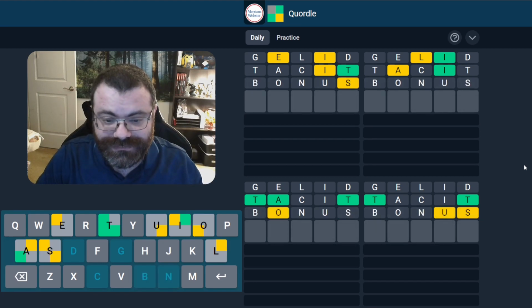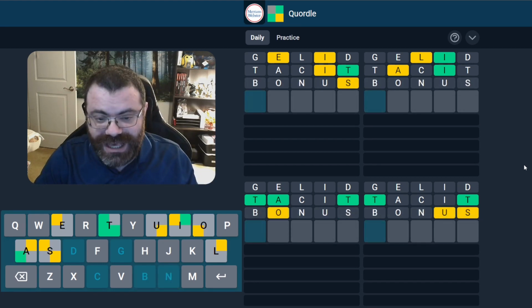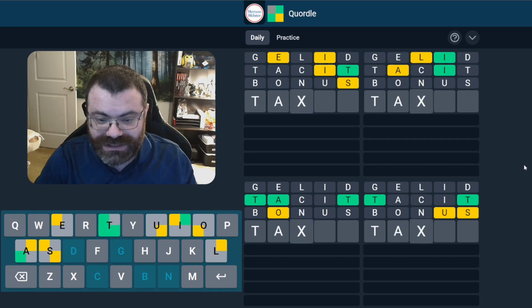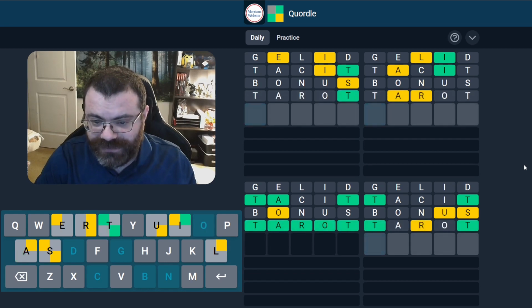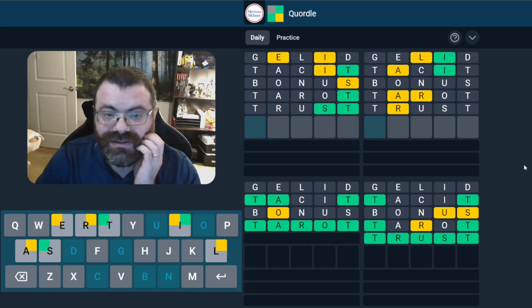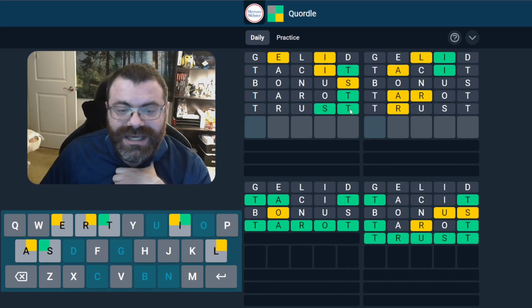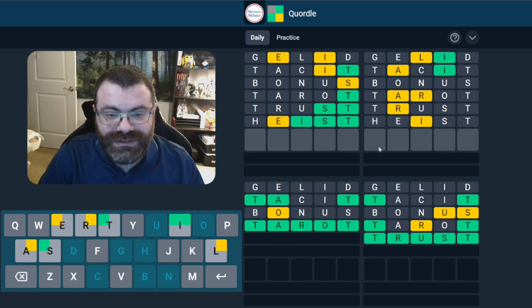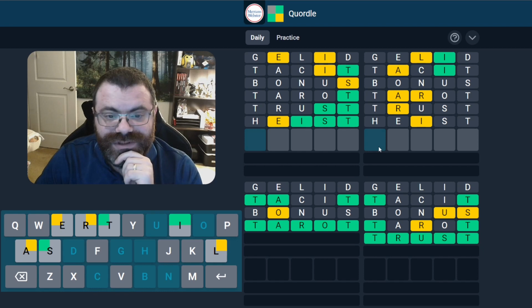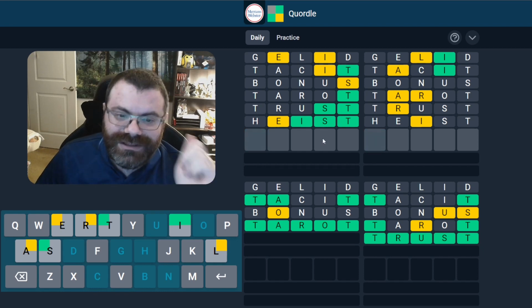Let's try that. It is not taunt. In fact, there's an O. So it's T-A, probably something O-T. What does that? Tarot? Tarot is a good word. Nice. And then this right word on the bottom right is trust. Very nice. All right. This top left word has the S-T place. There's an E and an I. Heist. No, not heist. I thought for sure. Oh, it couldn't have been because of gelid.